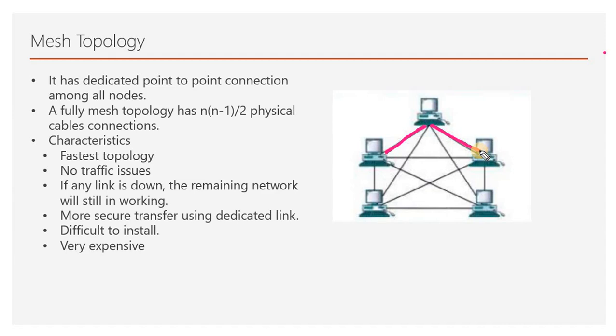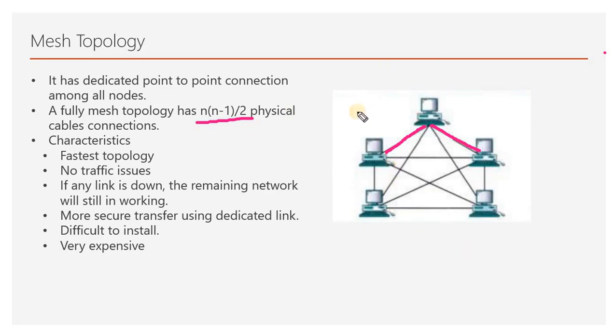The disadvantage of this topology is that it is very expensive, because it requires more and more physical connections. How many connections do we need? There is a small formula to calculate the number of cable connections between the nodes. For example, in this diagram we have 5 nodes.